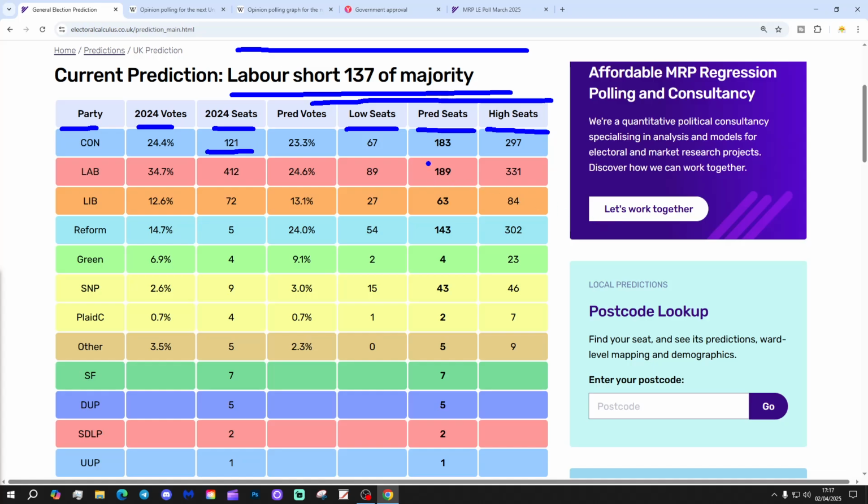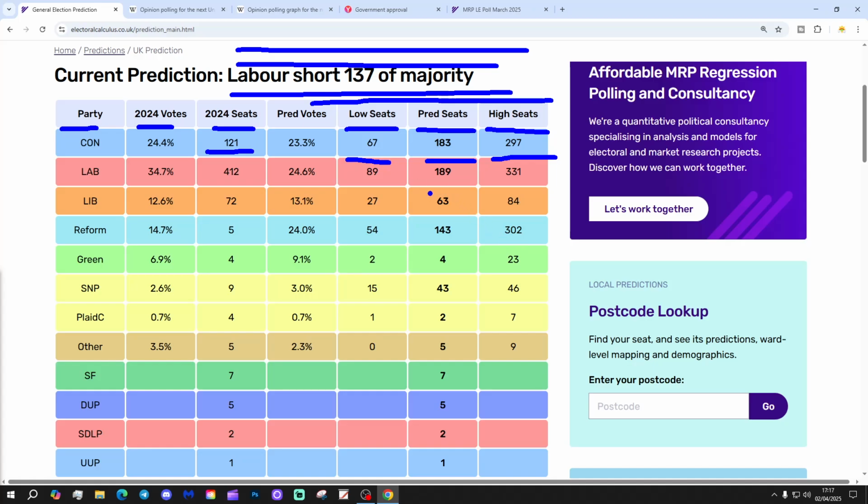Labour is on a central seat prediction of 189 seats. That's only up about 10, I think, on last month's prediction, but it does place them in the driving seat for this month's prediction anyway, in terms of Labour being short rather than Reform being short. At the high end, Labour could be as high as 331, just about managing to get an overall majority. Remember, it's 326 for an overall majority, but really it's 323 because Sinn Féin never take their seats. At the low end, Labour could be as low as 89 seats.